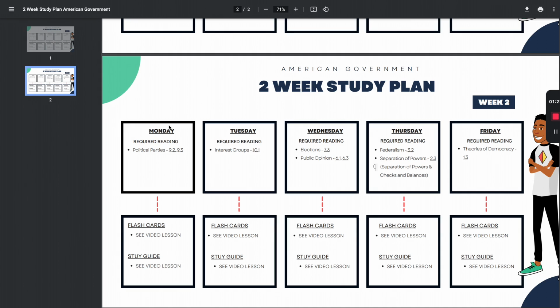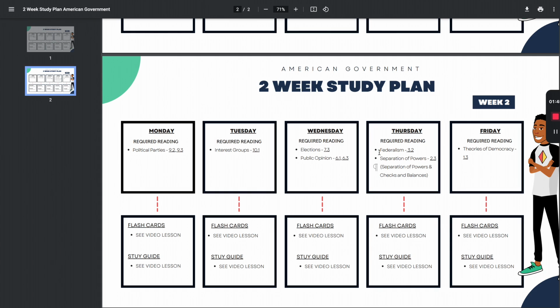So I'm just going to go over the required reading for week 2, and that'll be it. Monday, political parties. That is chapters 9.2 and 9.3 in your OpenStax textbook. Tuesday is interest groups, chapter 10.1. Wednesday is elections, 7.3, and public opinion, 6.1 and 6.3.